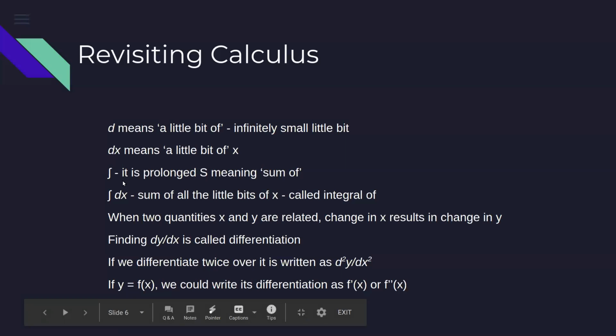Now, you will not use that much of an integration in our data science and machine learning, but still, since we will be talking about differentiation, we will just revisit the signs that we use in integration. This is normally the sign you use in the integration, which is nothing but a prolonged s, and s is used for sum of.